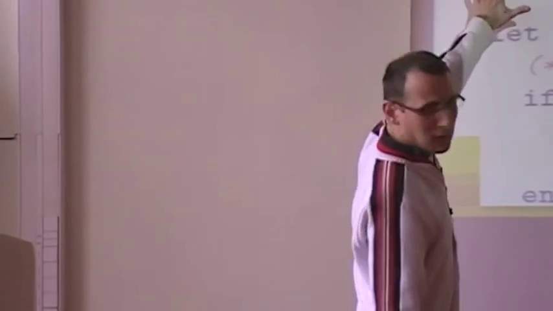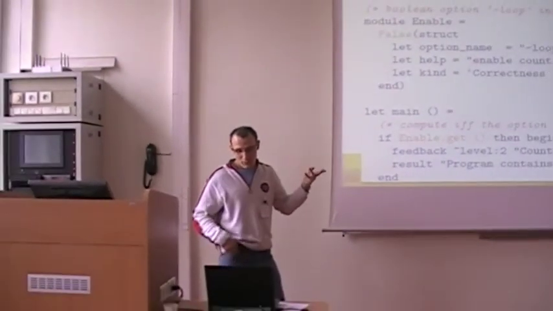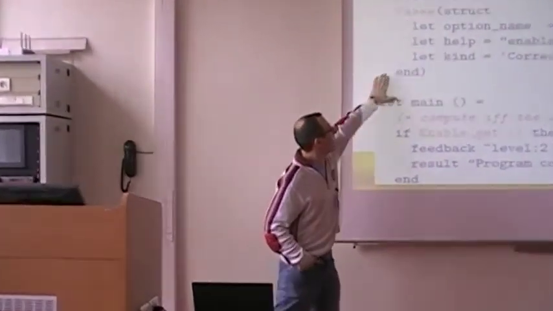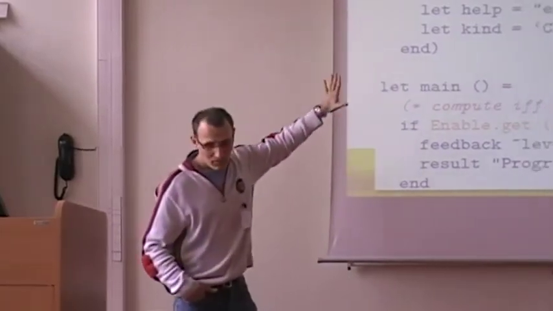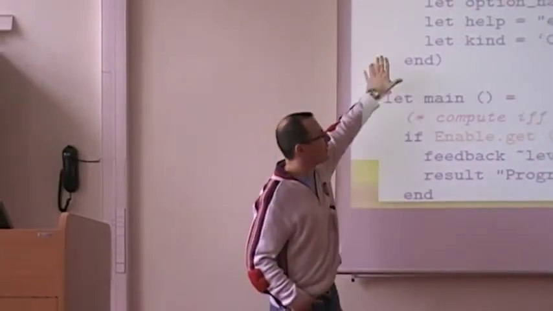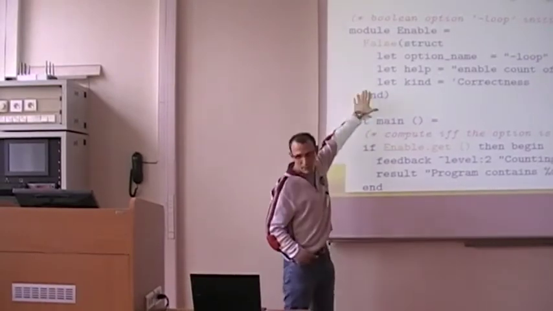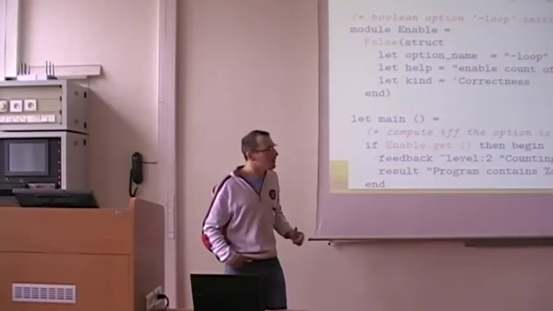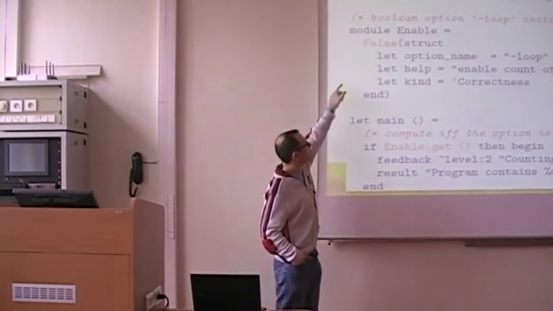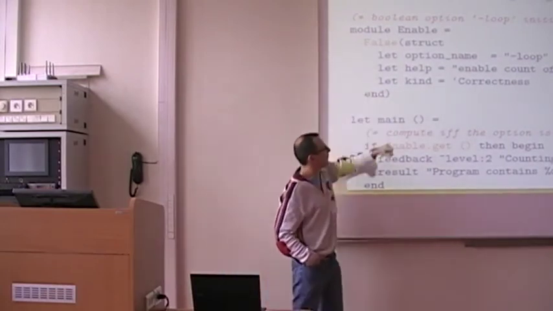After that you can use specific messages, but you can also add new command line options. Here you can implement a Boolean option, minus loop, with these functor applications, which is quite unusual in OCaml. It provides a Boolean option initialized to false, like the name of the functor.